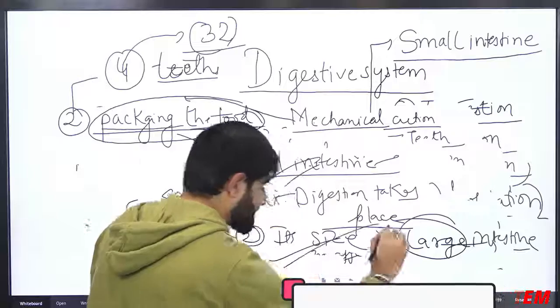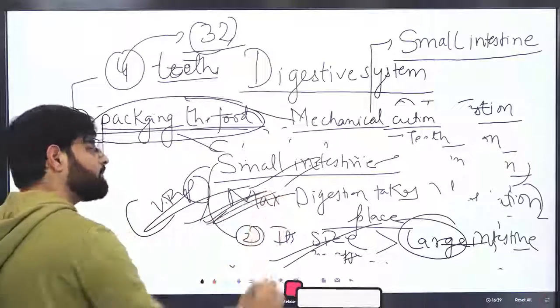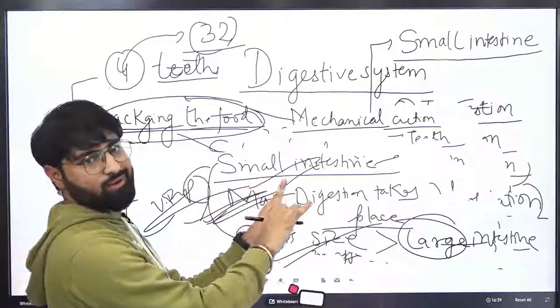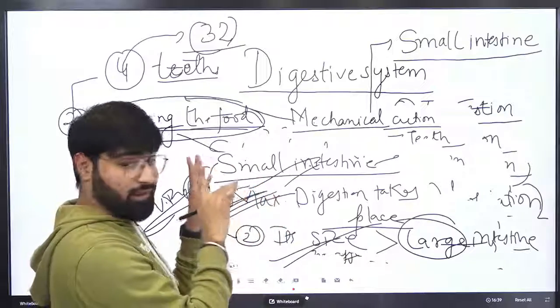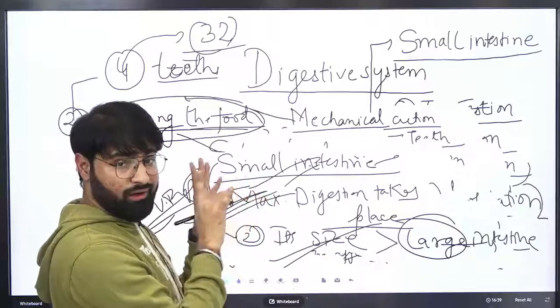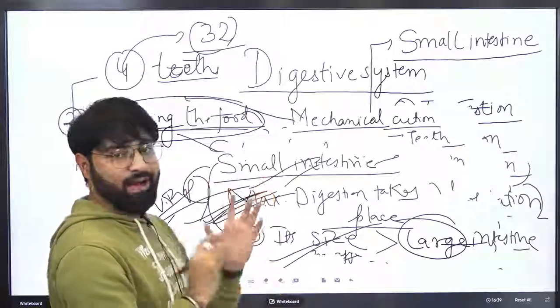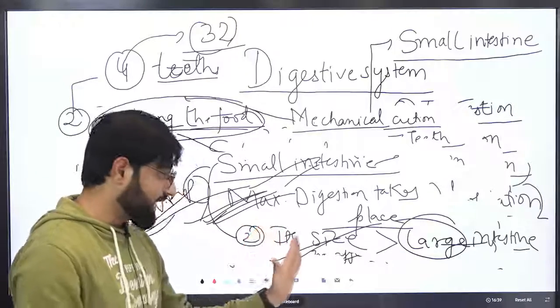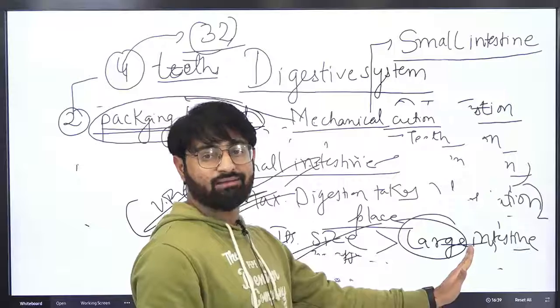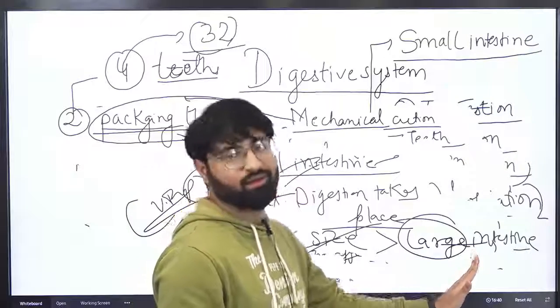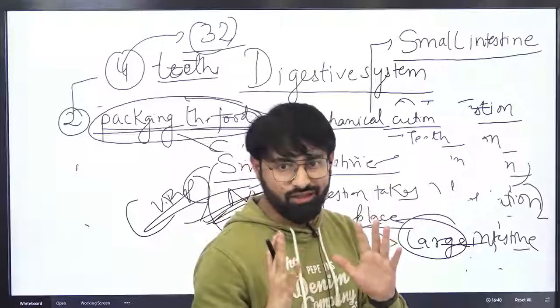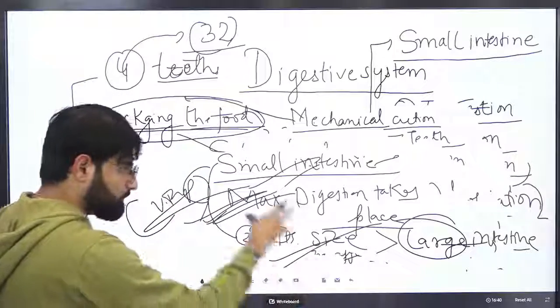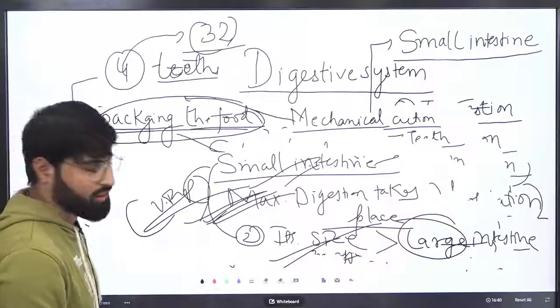So remember, class, these two points are very, very important regarding the small intestine: it is the internal organ where the maximum digestion takes place, and its size in comparison to the large intestine is quite large. Those are the main points of the small intestine.